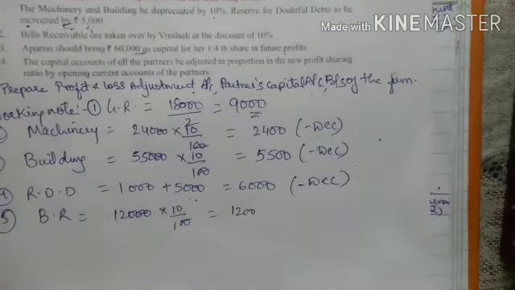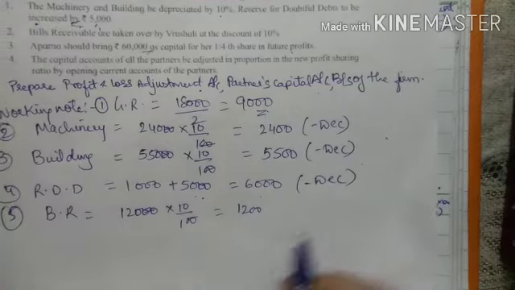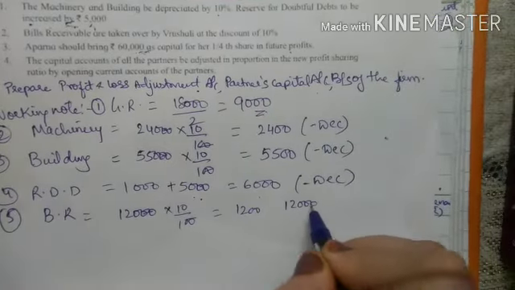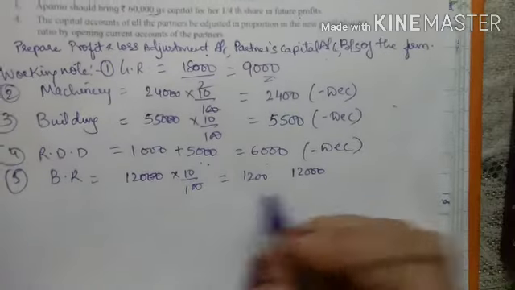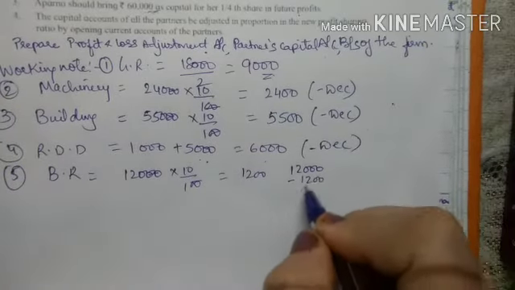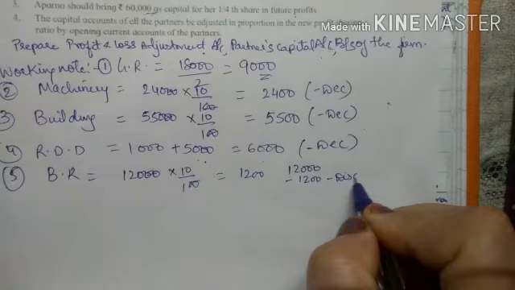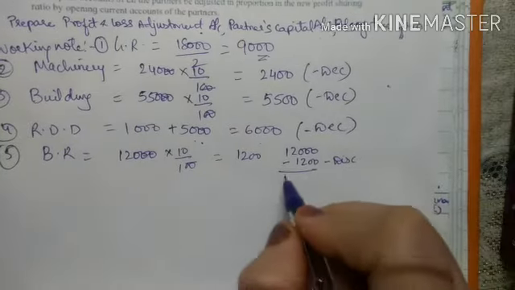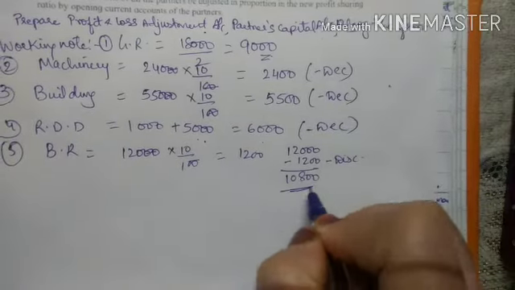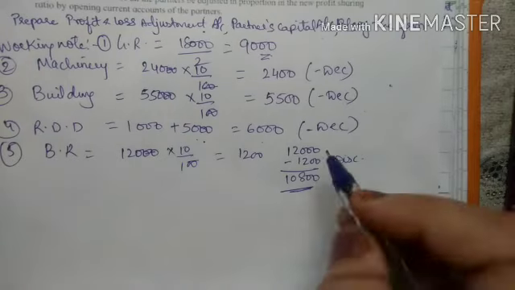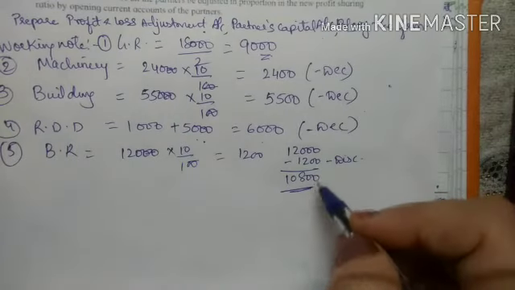So relating to bills receivable, I am getting three amounts. One is 12,000, which is there on the asset side. Now Vrushali is taking this. This is the discount, 1200. So when I deduct it, the amount will remain 10,800. So these are the three amounts which are related to bills receivable.